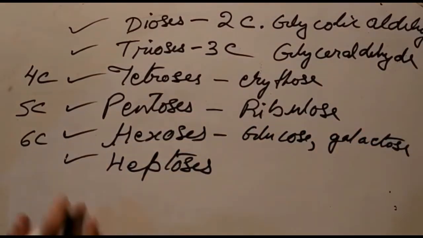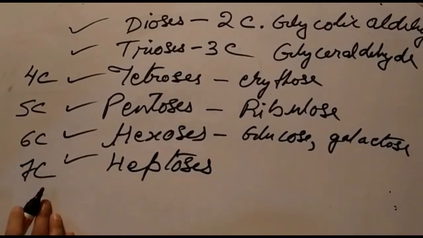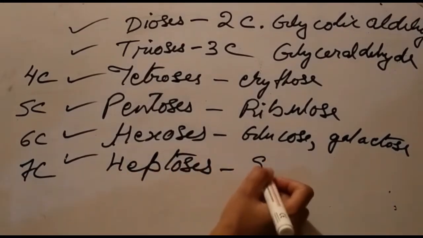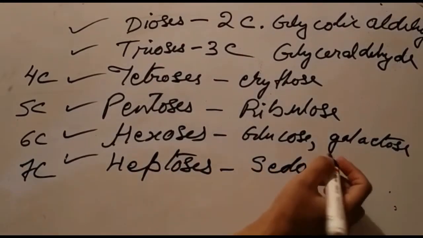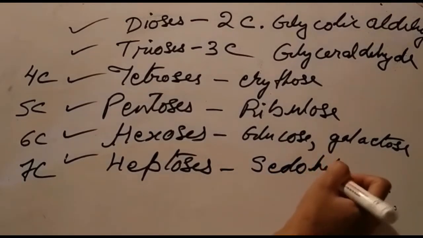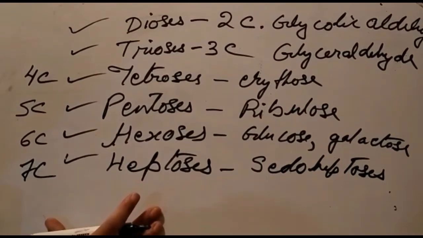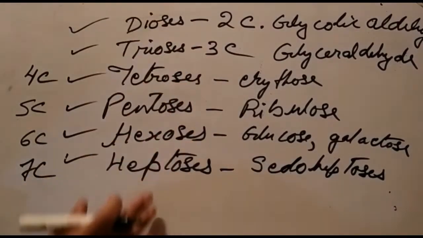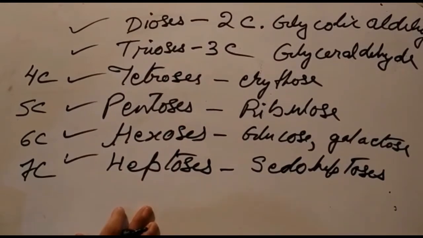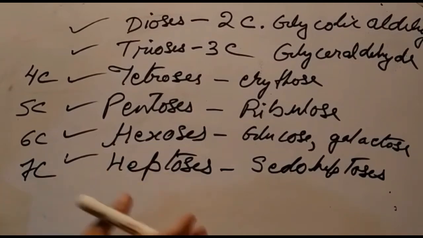And we have heptoses, which contain 7 carbon atoms, and the example of a heptulose is pseudoheptulose. So monosaccharides can be classified on the basis of the number of carbon atoms present in the molecule into these different classes, because the number of carbon atoms ranges from 2 to 7.